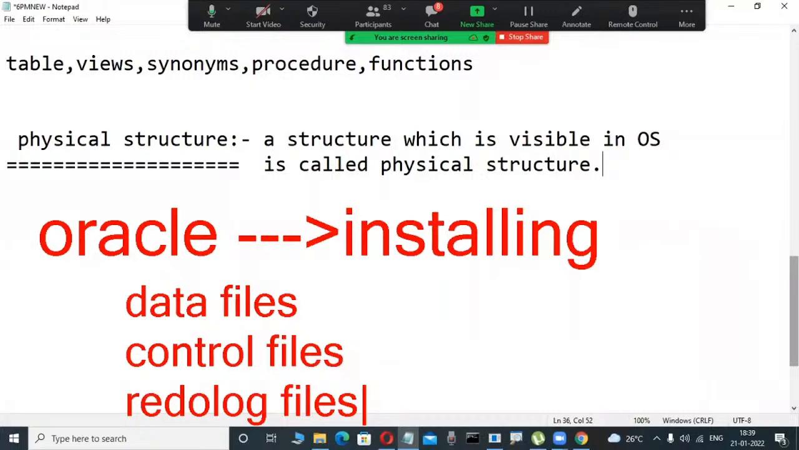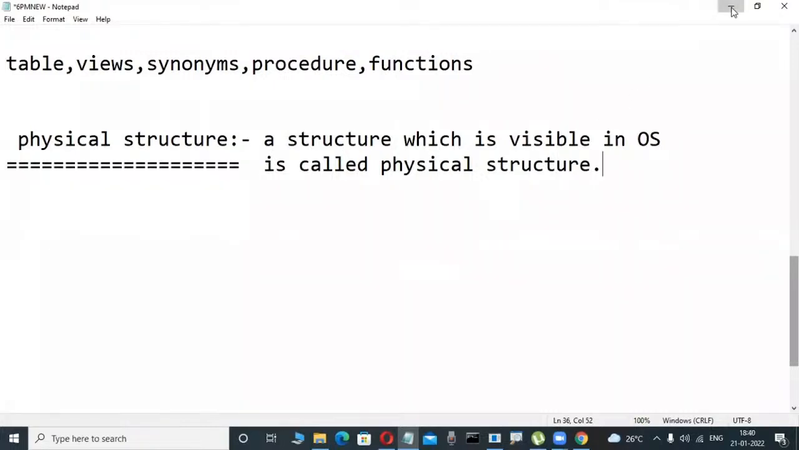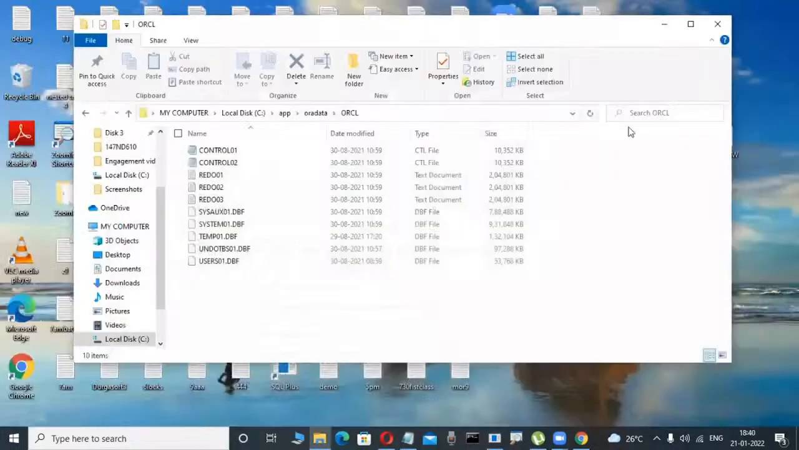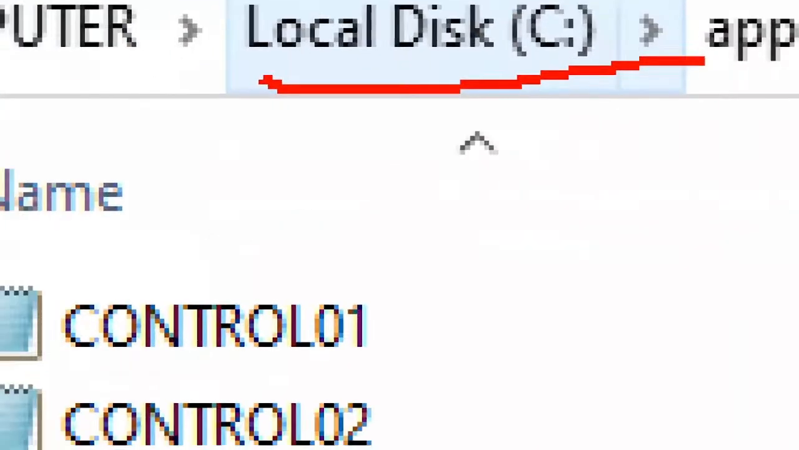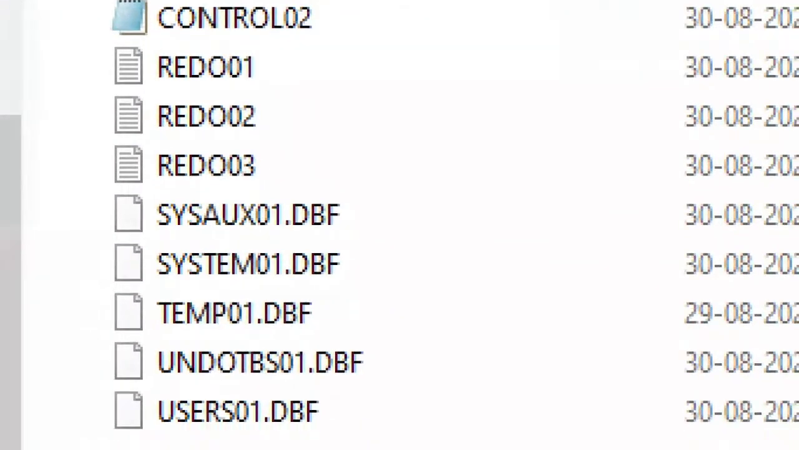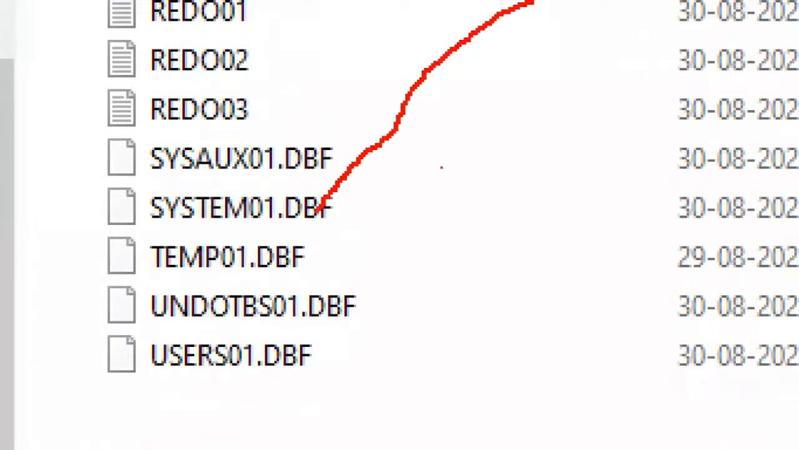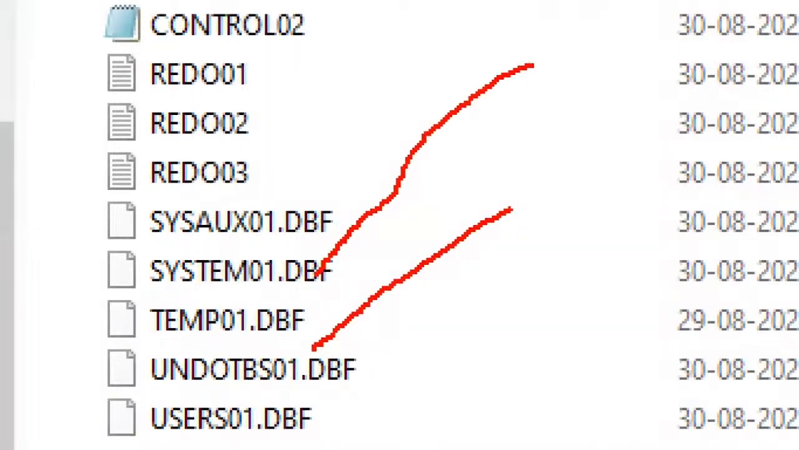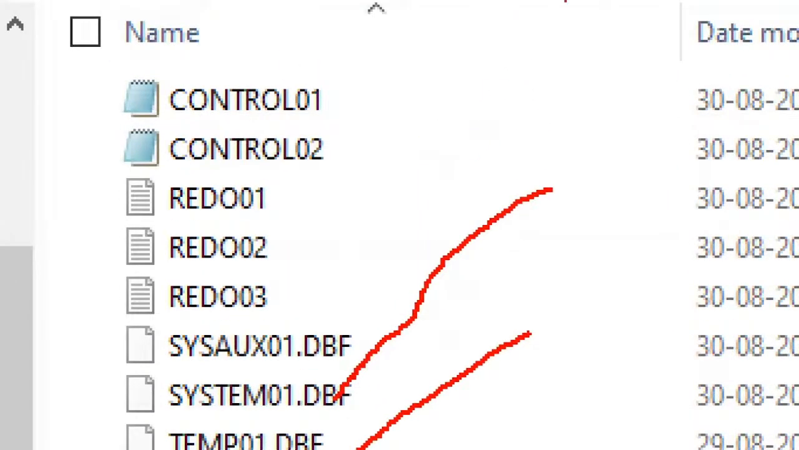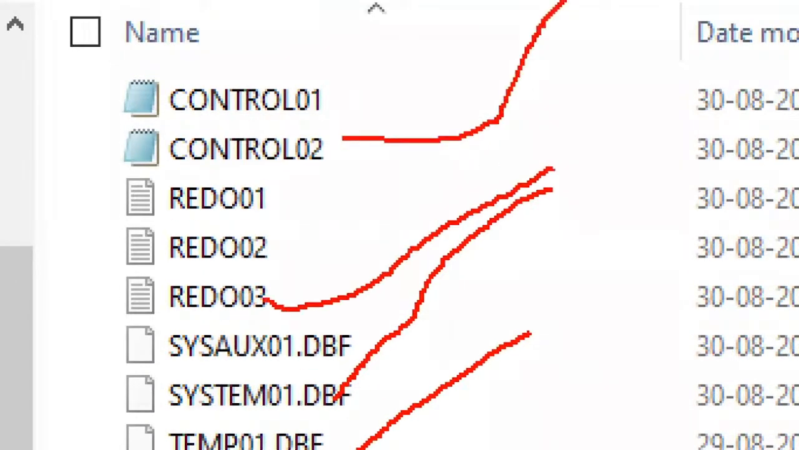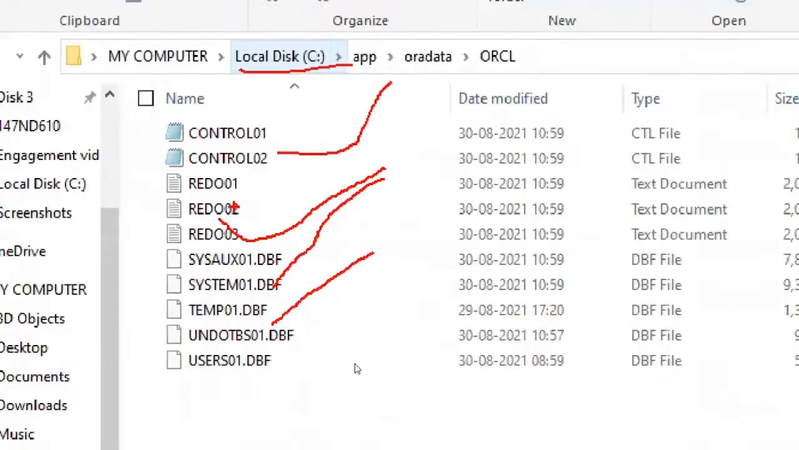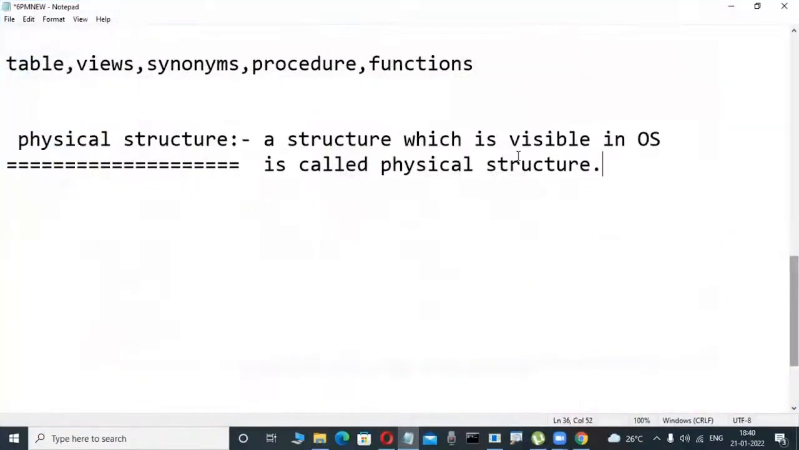Observe here, whenever I install the Oracle software, some files are automatically created on the disk, in the C drive or D drive. These are data files, .dbf files, something. You don't have an idea yet, later you will be familiar. Here are control files and redo log files. These files are what we mean by a structure which is visible in the operating system. That is called the physical structure.